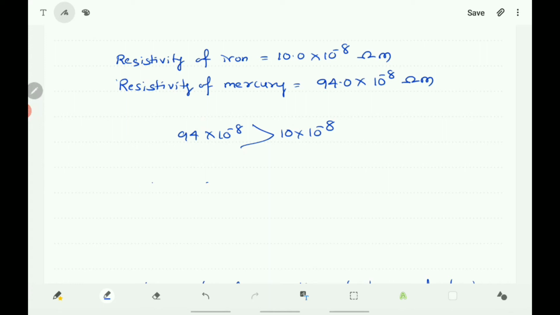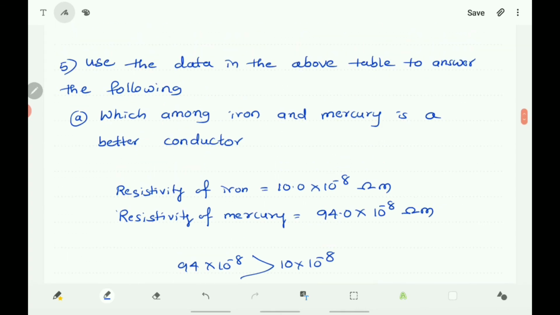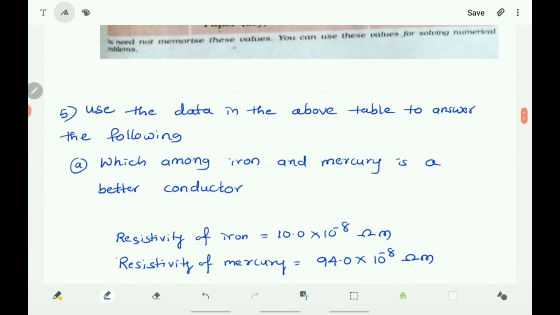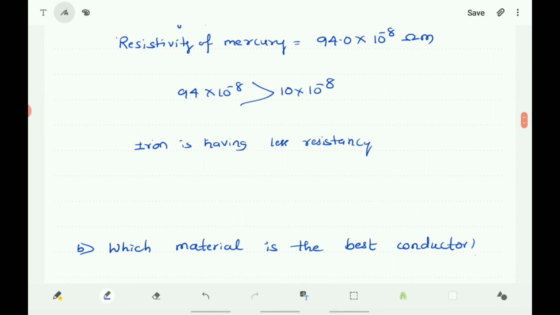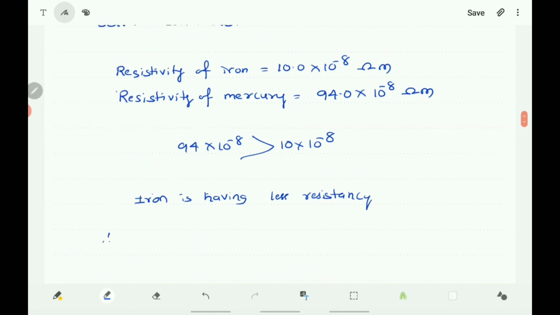So iron is having less resistance. Therefore its conductivity is more. It is a better conductor. Therefore iron is a better conductor.